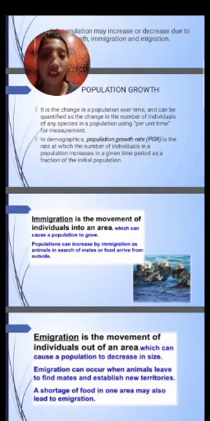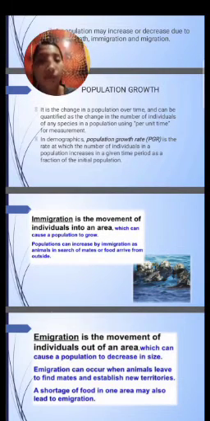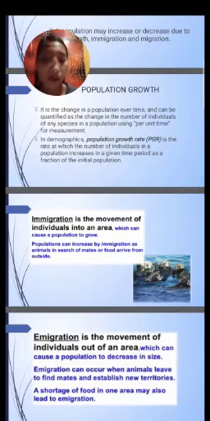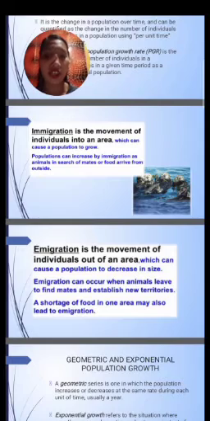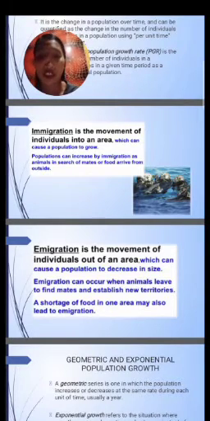So there is a possibility that lots of birds will go to the forest because they found out there is an easier way for them to get food, so they will immigrate.